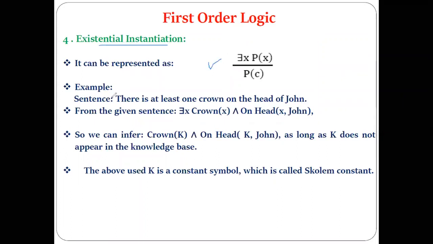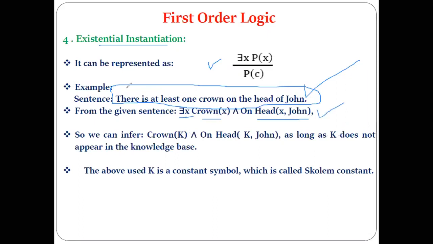Suppose I have the example statement written like this: there is at least one crown on the head of John. This is a general statement given. How can we write this in FOL? There is at least one, so which quantifier do we have to use? Existential. So can I write it like this: for some x, x is a crown and that crown is on the head of John, that is, OnHead(x, John)? Correct.